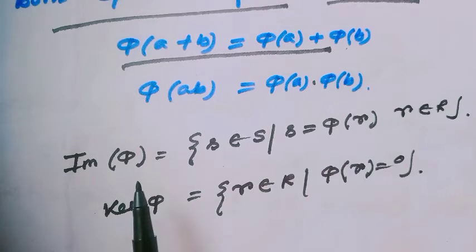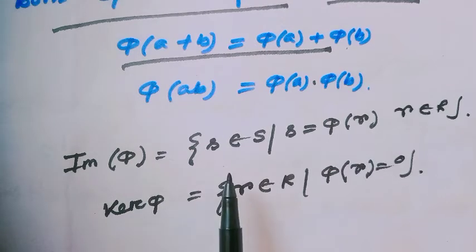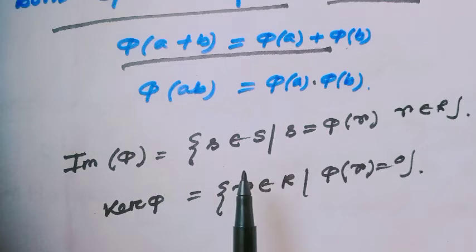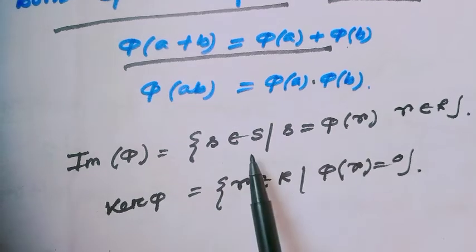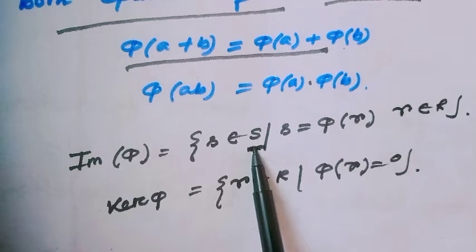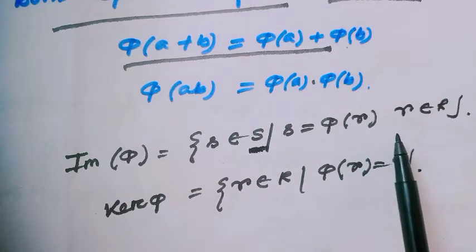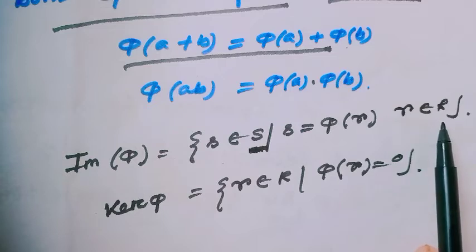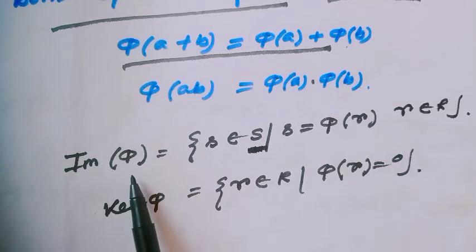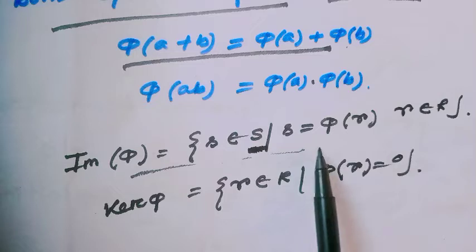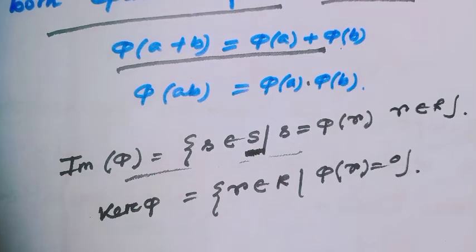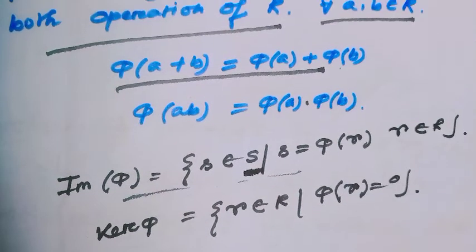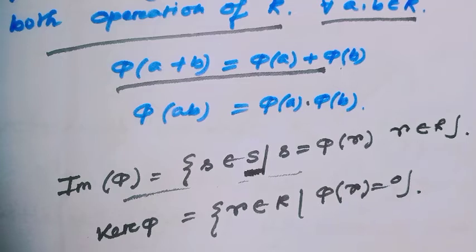Here the image of phi, similar to group homomorphism, is the collection of all elements inside the ring S that are the image of an arbitrary element r in the ring R. When the image of phi equals the whole ring S, then this is an onto mapping.